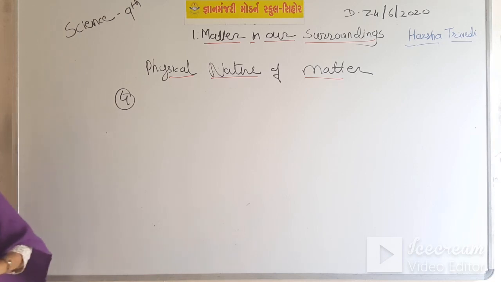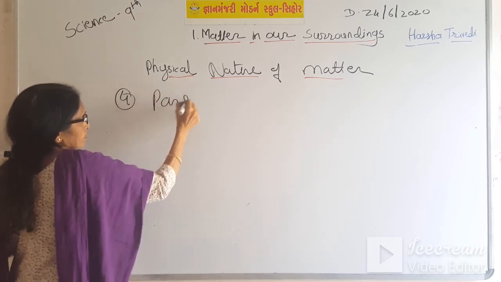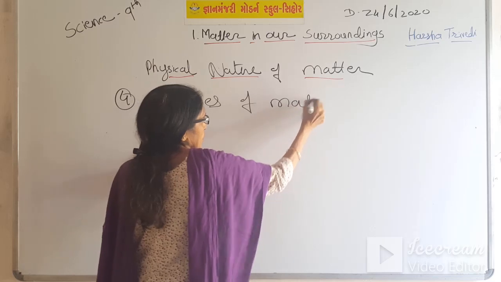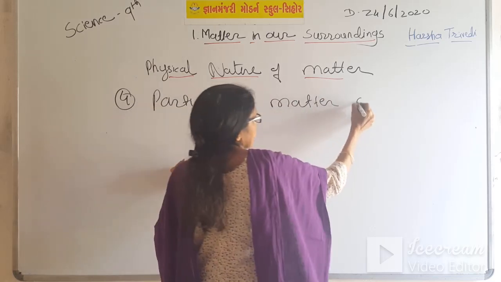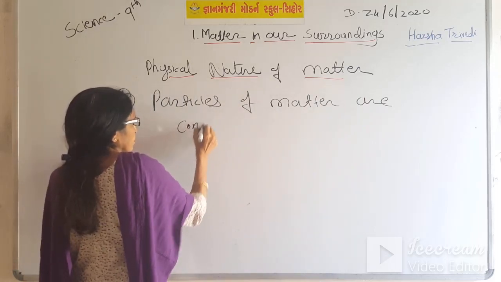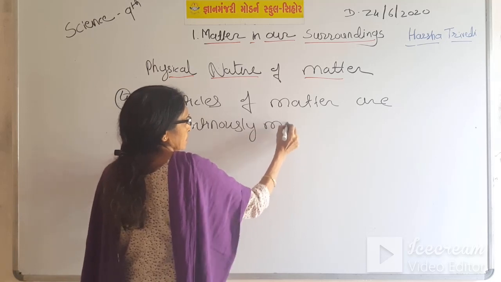From this we can conclude that particles of matter are continuously moving.